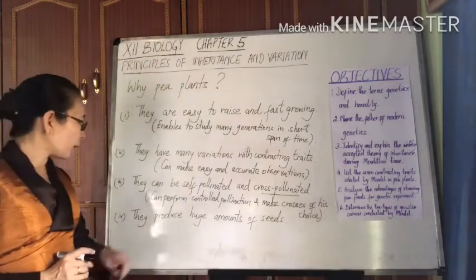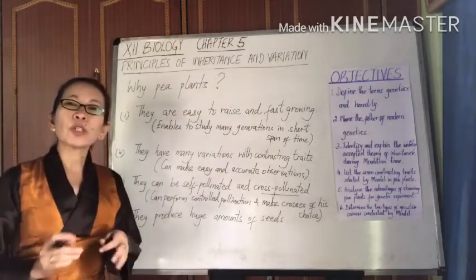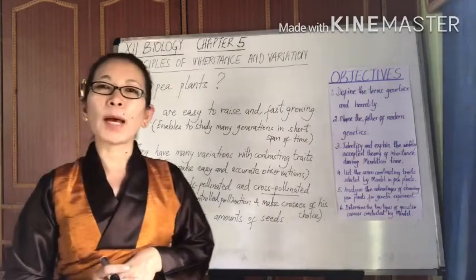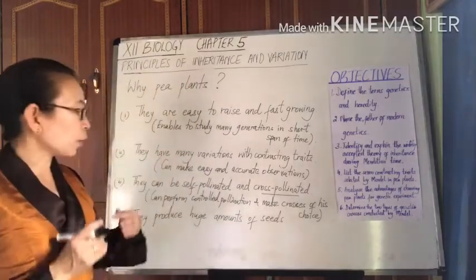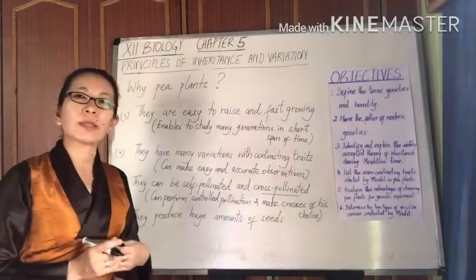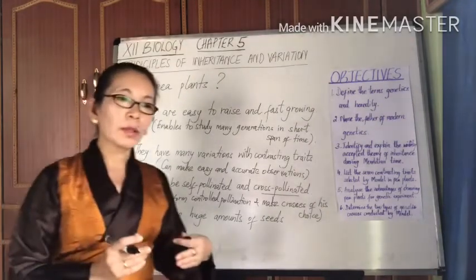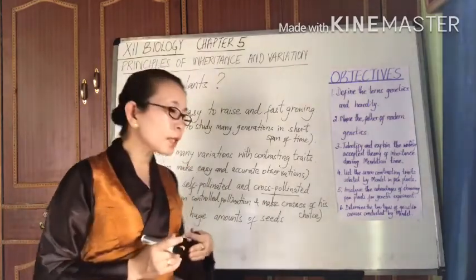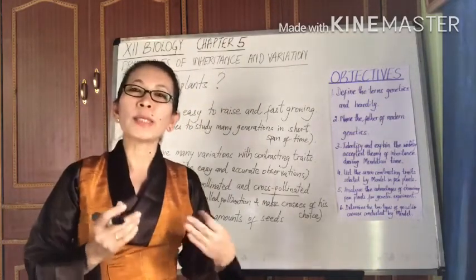And then they also produce huge amounts of seeds, thereby facilitating a larger sample size, right? And whenever there's a larger sample size, the credibility of the result always increases.